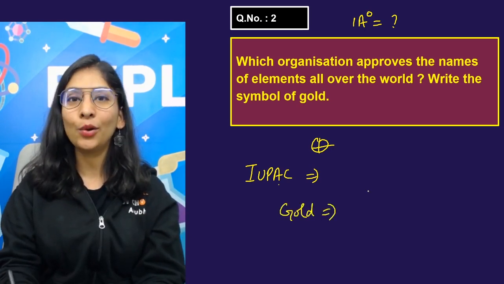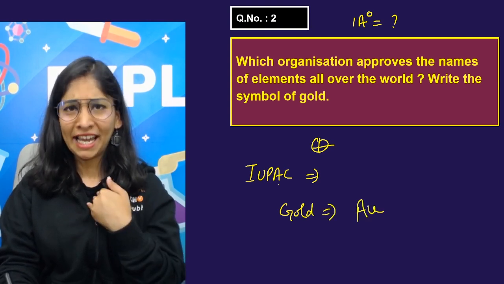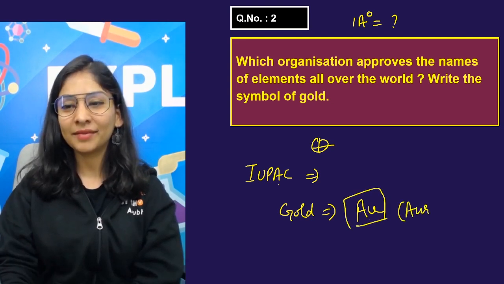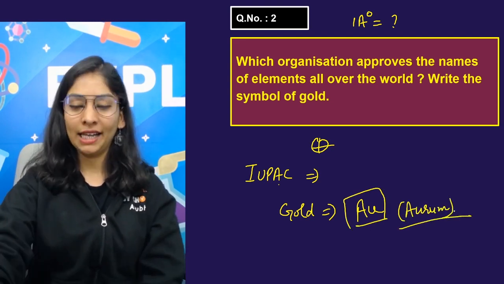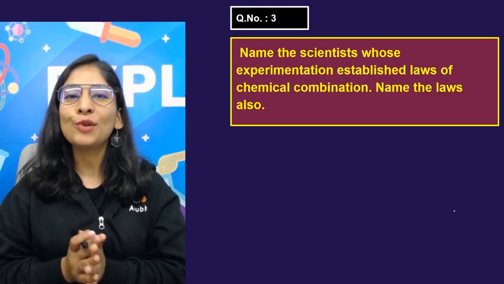Do let me know how we represent gold. Nothing but Au. That's AU, Aurum, the Latin name. Yes, students, now you got this part also. That's the answer written over there. Let's move to the next question.